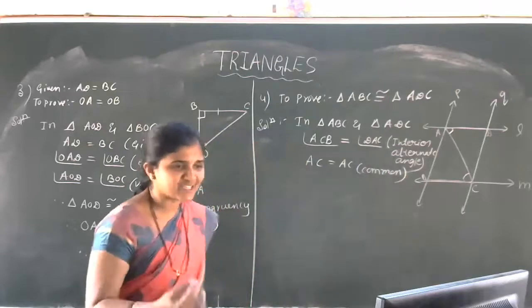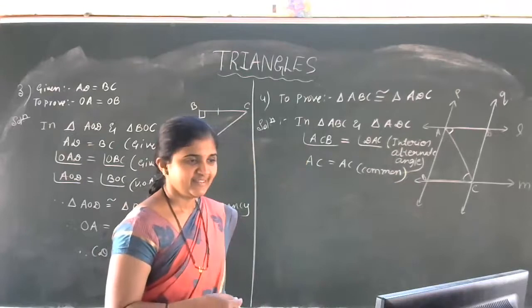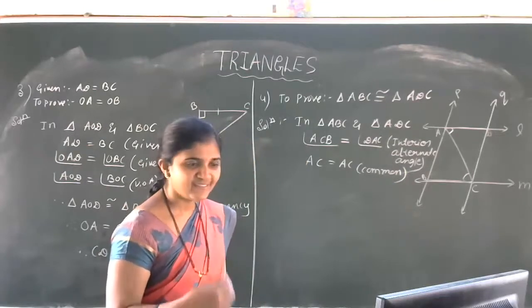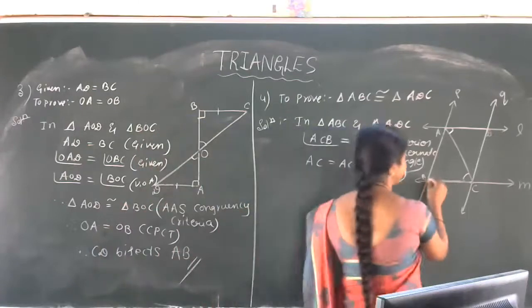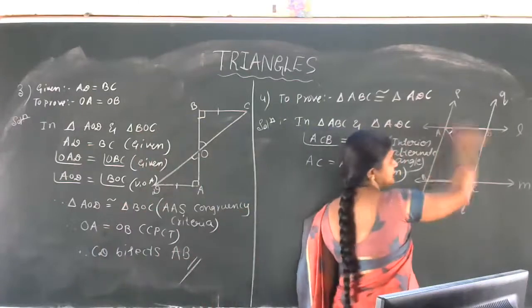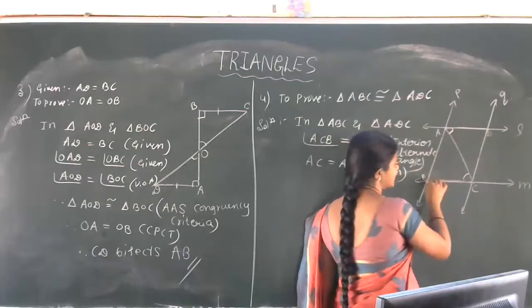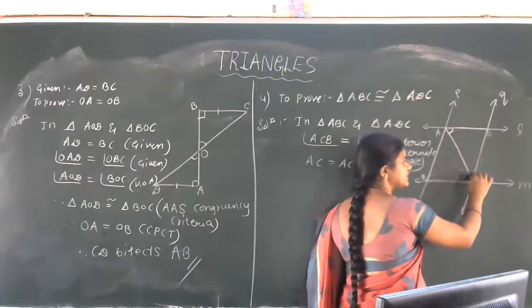Which is the next one, students? One more pair of alternate angles is there now. Yes, see here, this type. This is also parallel: L is parallel to M and P is parallel to Q. So can we take the Z shape like this? Observe this Z shape here.